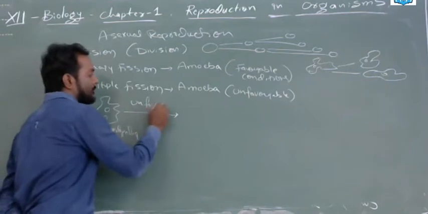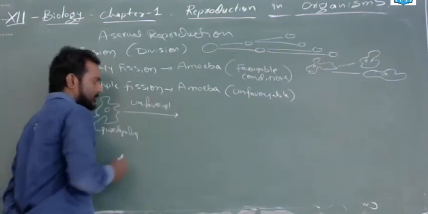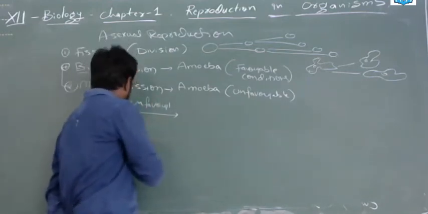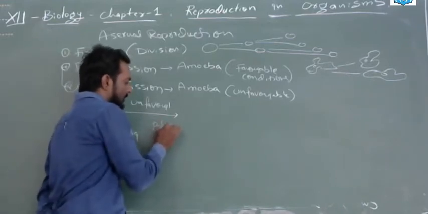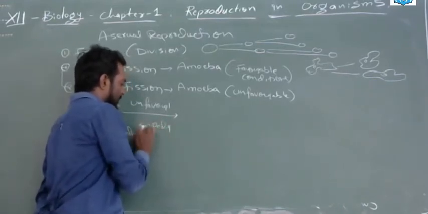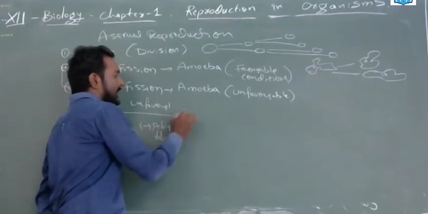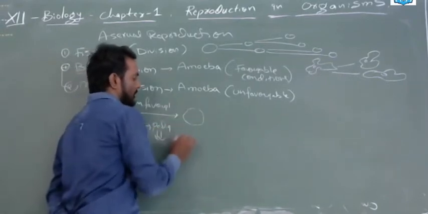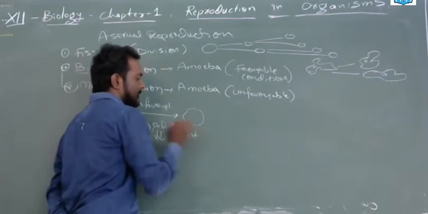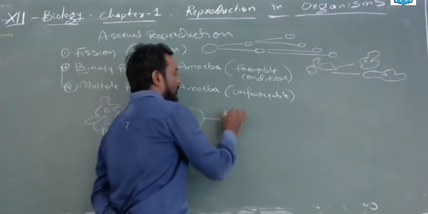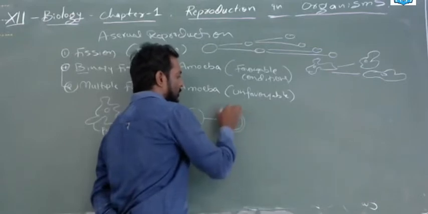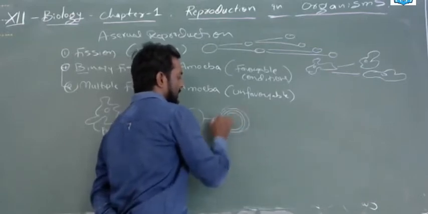So in unfavorable condition, what happens? The pseudopodia, the legs, will be withdrawn. You have to write minus. The pseudopodia will be withdrawn and it will convert into a round shape. It will convert as a cyst. And later, this cyst will gain a few more layers, about two or three.